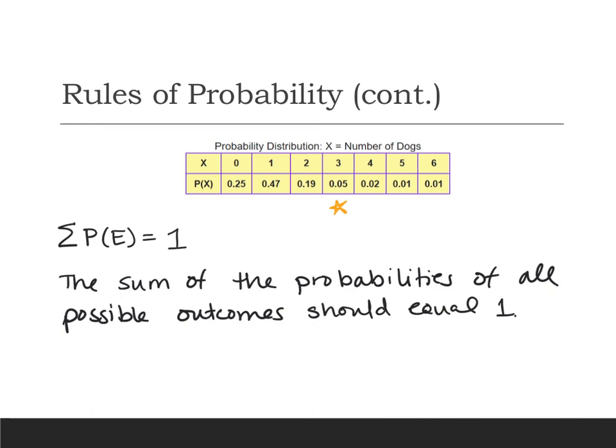Now, the problem with this is, obviously, I know people who have more than 6 dogs. I had a friend who had 10 dogs at one point and finally got rid of some because that was just too many for them. But anyway, I'm digressing. There's probably more numbers out here somewhere, but of those who were asked, here's what we have. And if we add these numbers up, sure enough, when we put these in the calculator, 25 plus 47, 19, 5, 2, 1, and 1, we get 100% or 1.00.